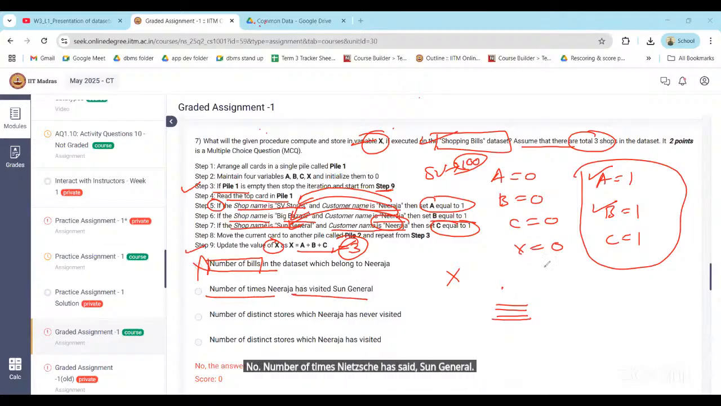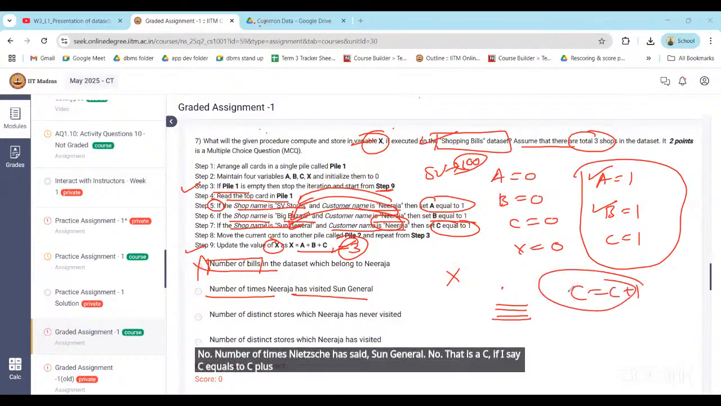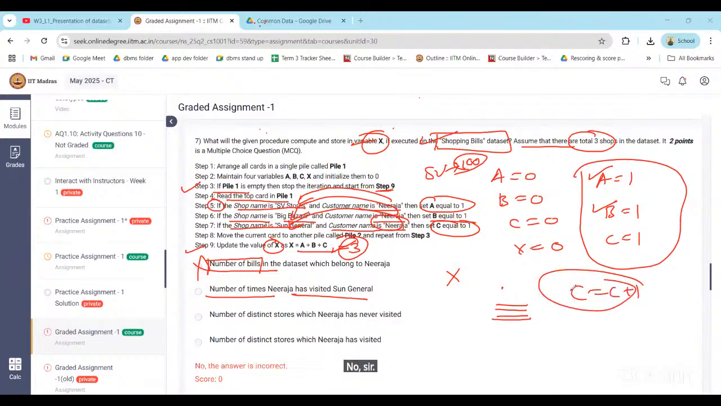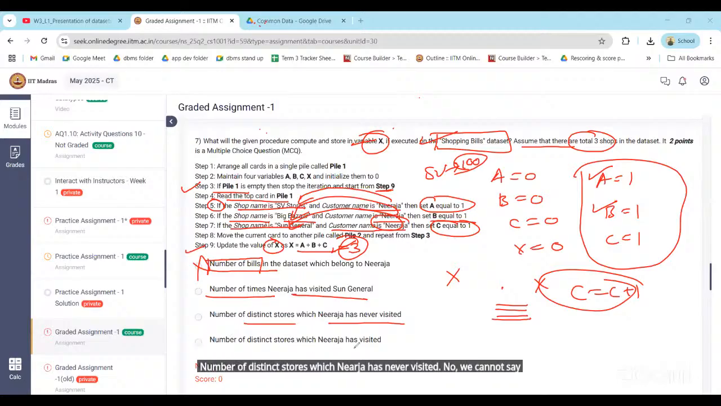No, sir. That is C. If I say C equals C plus 1, in that case C will represent the number of times Nirja visited Sun General, right? But that's not the case here. Number of distinct stores which Nirja has never visited? No, sir, we cannot say. Number of distinct stores which Nirja has visited. Yes, sir. The value of 3 indicates 3 stores Nirja visited.